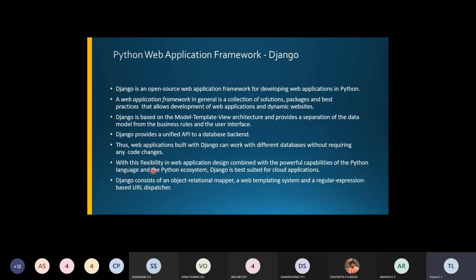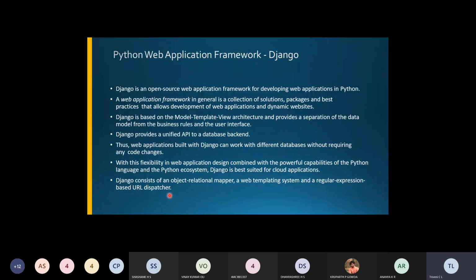Now, coming to the next one, we have very much flexibility when you implement Django here. With this flexibility, when it is combined with the Python language and the Python ecosystem, it is best suited for all cloud applications. So if we use this Django open source web application framework with Python programming, then you can build these cloud applications. After completing these chapters, we'll try to have some sessions on Python programming. It will be very helpful for you, right?